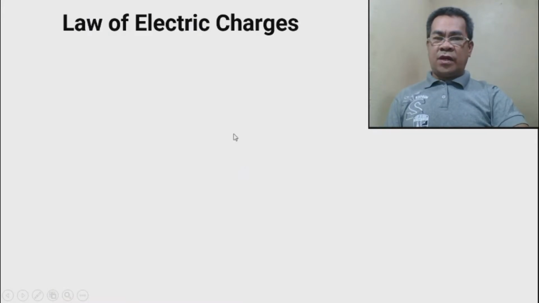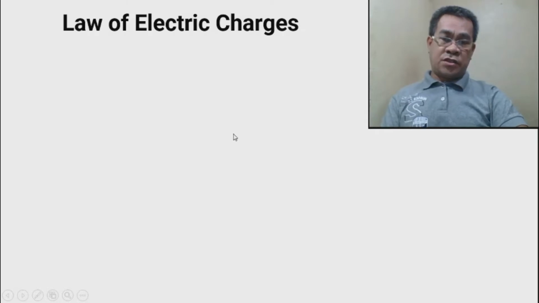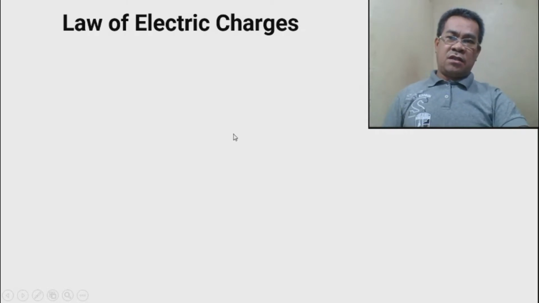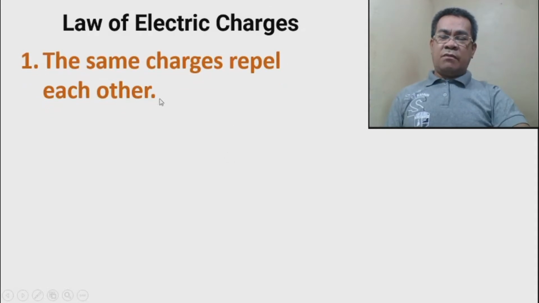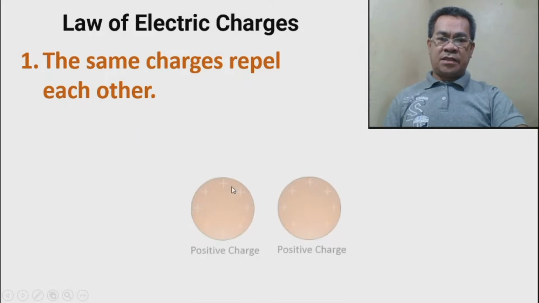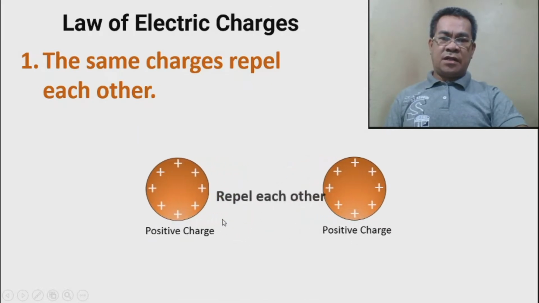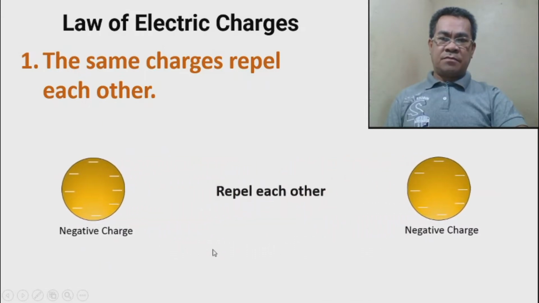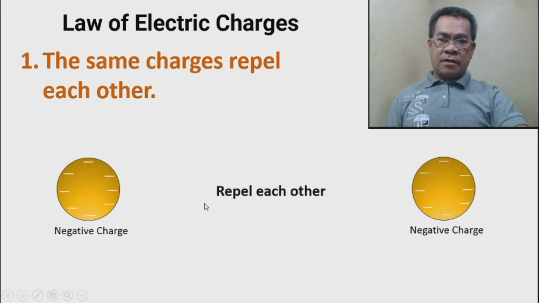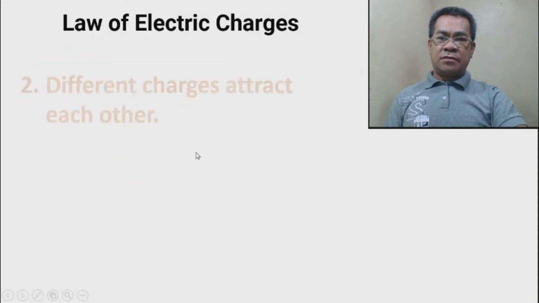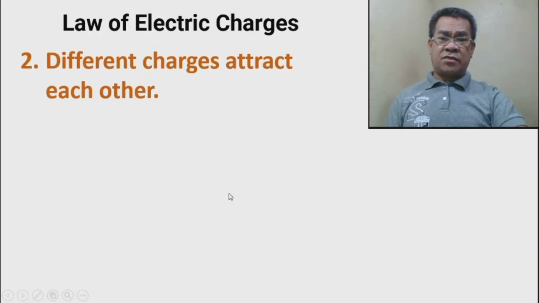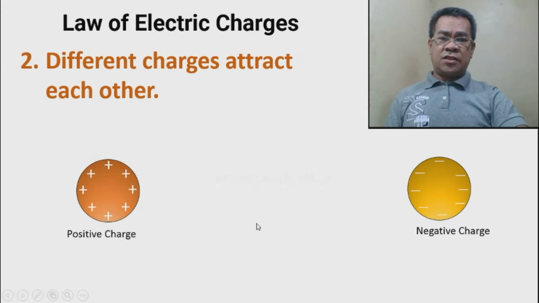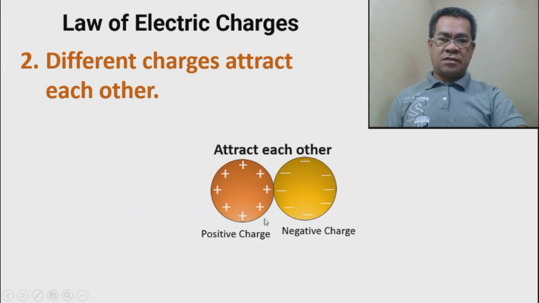So why does it happen that there is charge? There are actually laws of electric charges. Law number one, the same charges repel each other. So if we have positive, it will repel. For negative, repel also. So the same charges repel each other. Law number two, different charges attract. So if we have positive and negatively charged, then they will attract each other.